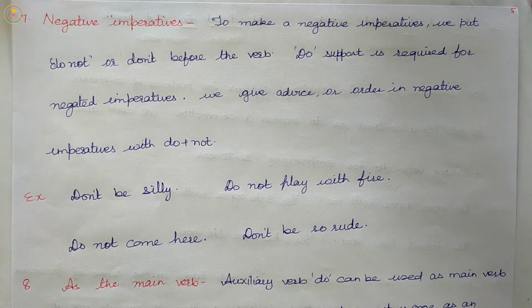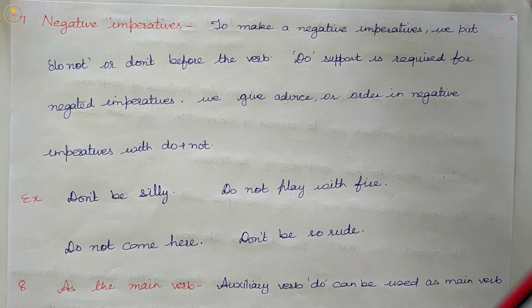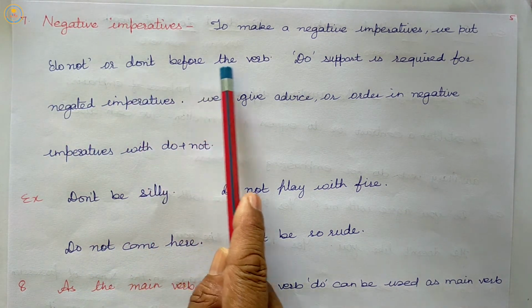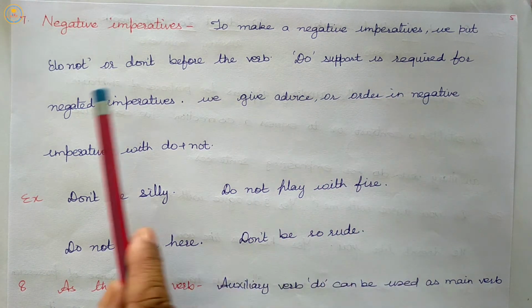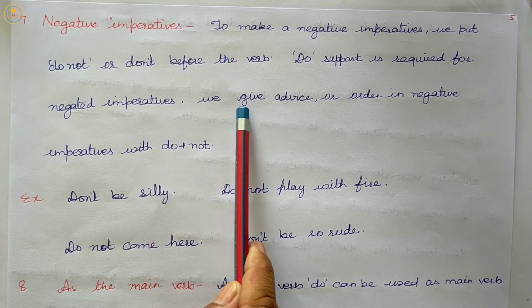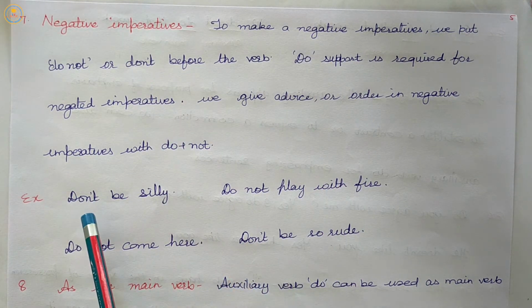To make a negative imperative, we put do not or don't before the verb. Do support is required for negative imperatives. We give advice or order in negative imperatives with do plus not. Listen carefully.